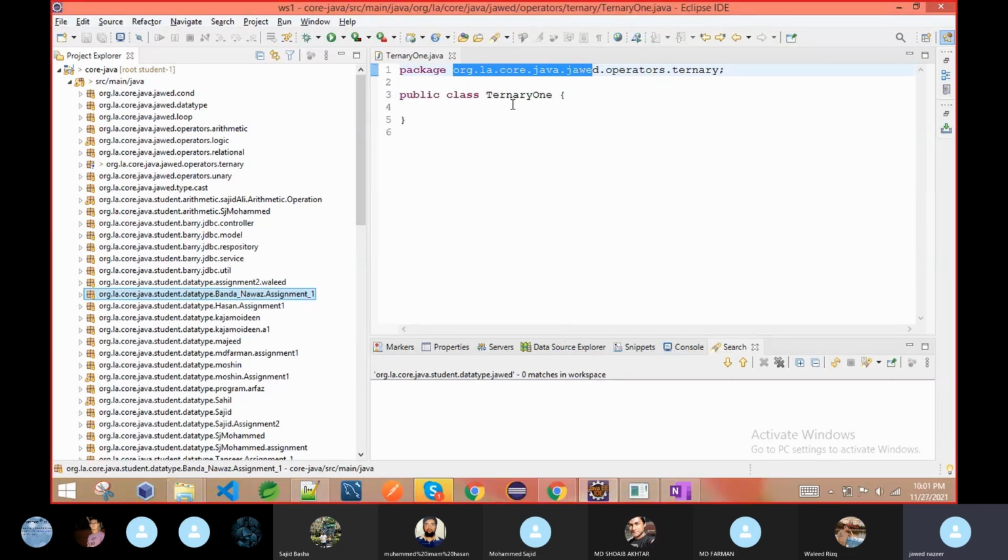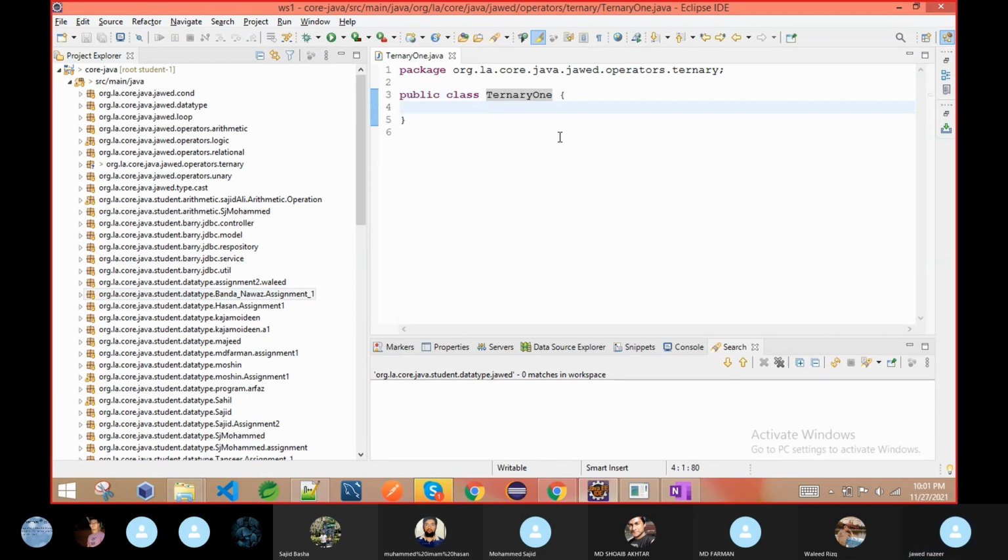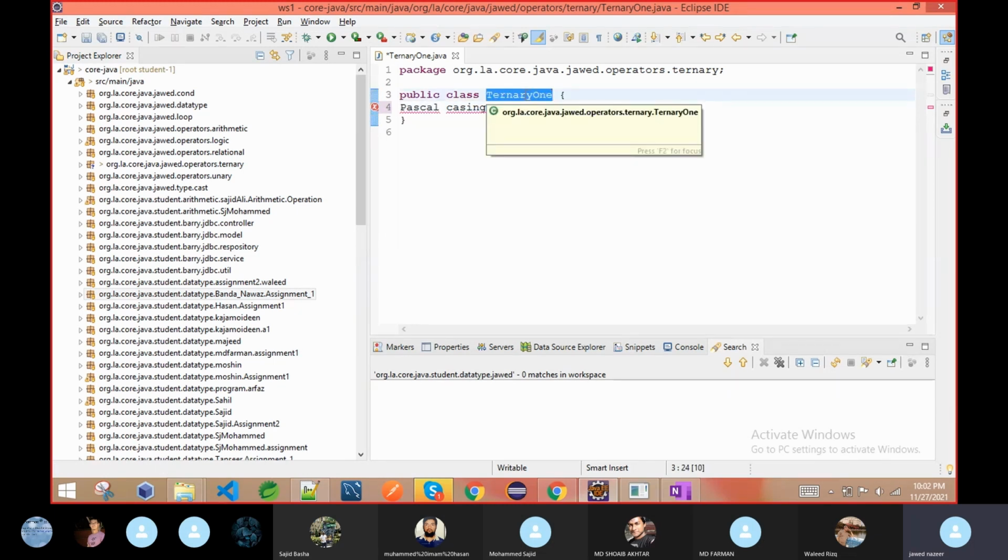Second rule is for class name. For class names we are using something called Pascal casing. So what is the meaning of Pascal casing? For class names only, we are using Pascal casing. Pascal casing indicates that whenever your name, class name specifically, starts, it will start with a capital letter.